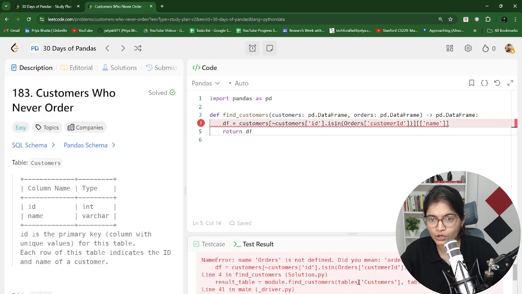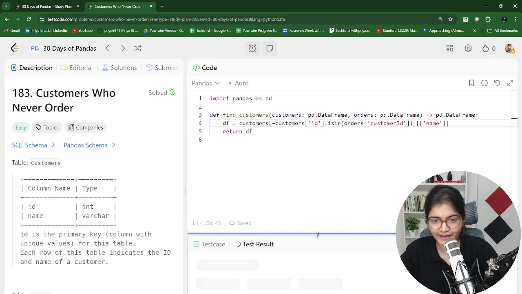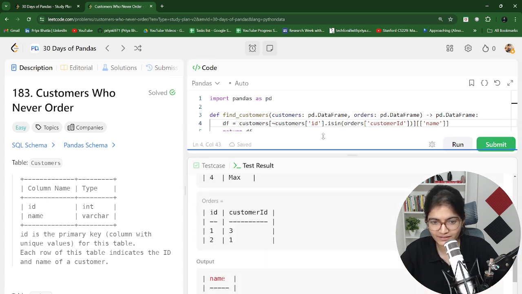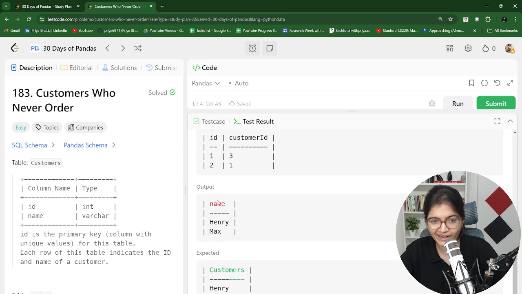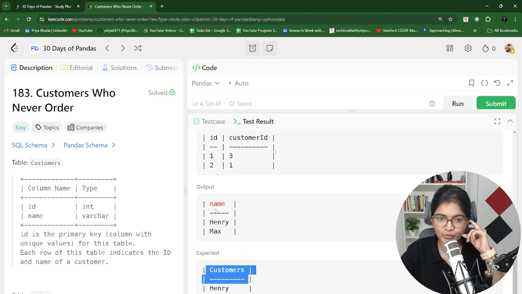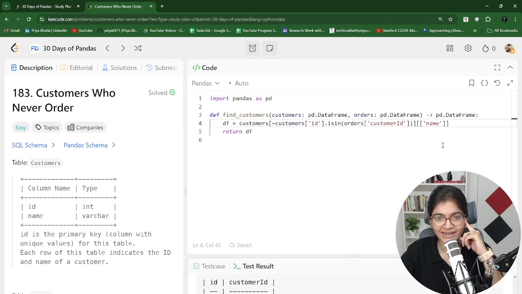Orders is not defined. Did you mean orders? I think yes, it's correct. It's case sensitive, so let's change it to orders itself. Let's run this again. And now you can see somehow wrong output. The only reason is because in the main header, the output which we are having is name and expectation is customers. So what we have to do is rename this.